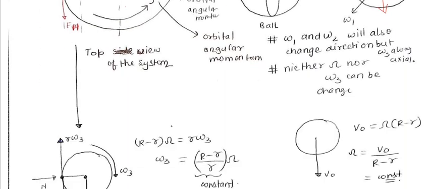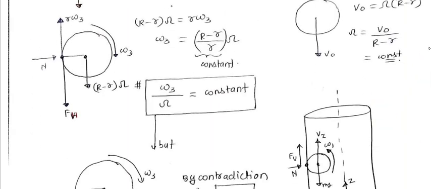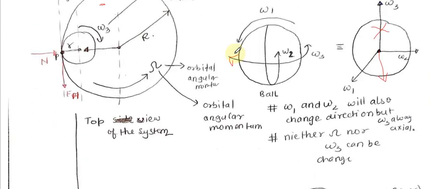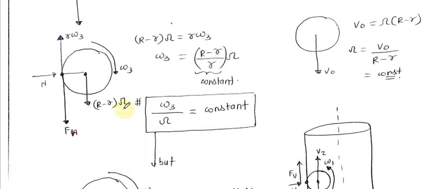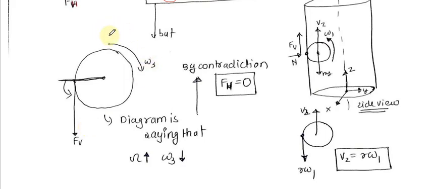So after this I can say that by the non-slipping condition, r omega 3 must equal (R minus r) times capital omega. Now the ratio of the radii is a constant value. So we can say that omega 3 upon capital omega is a constant. So now we can say that omega 3 is in this direction.